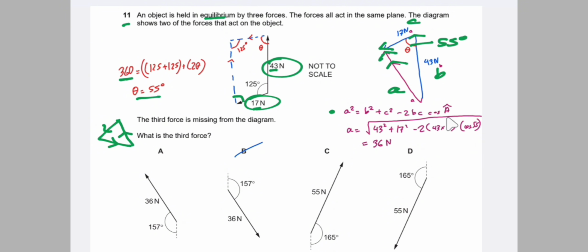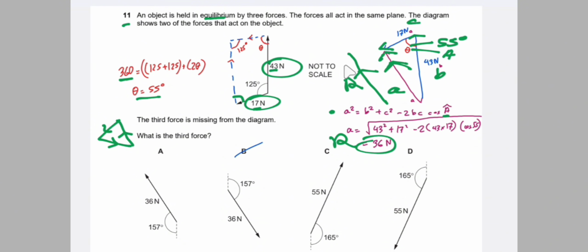And here the angle is cos 55 degrees, that is this angle is angle A. After substituting the values, we find the length of this arrow, that is the resultant of the two forces. So the resultant of these two forces is R, and the resultant force is acting in this direction.